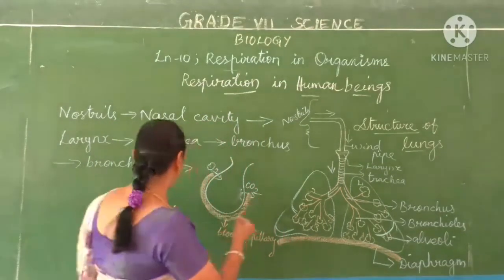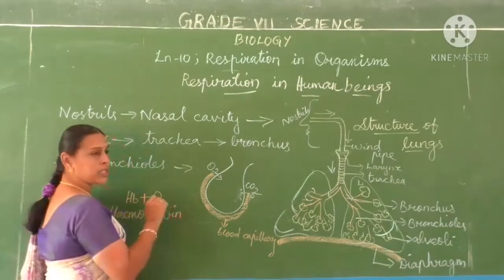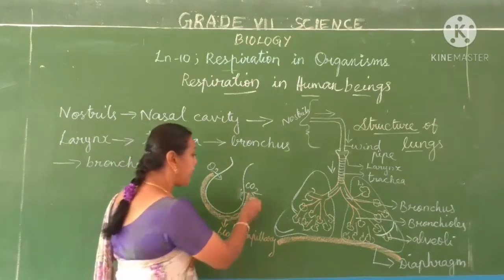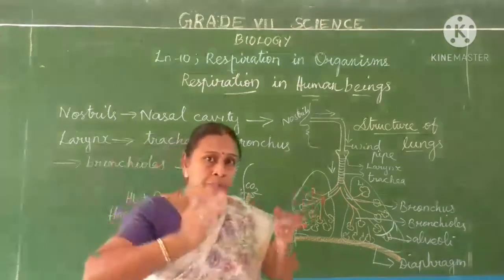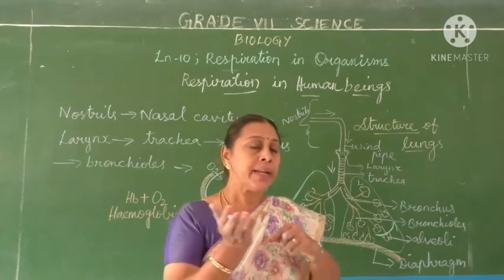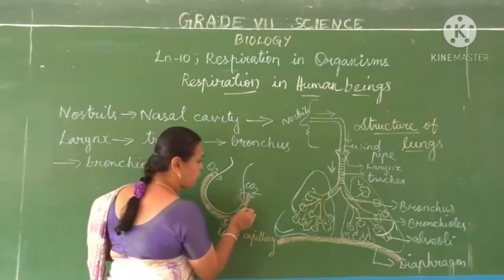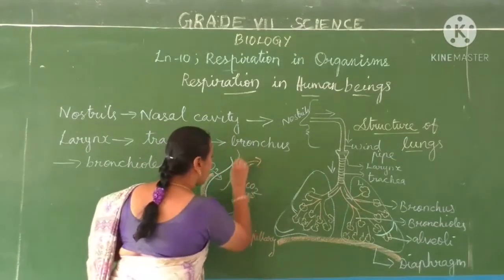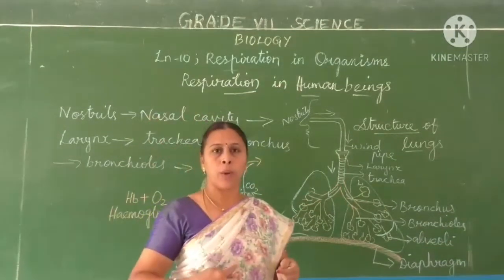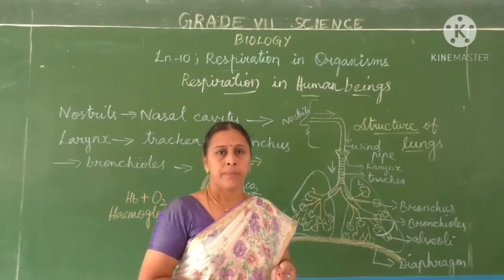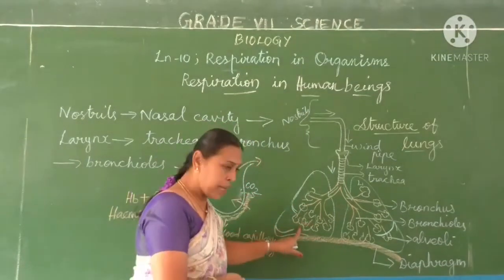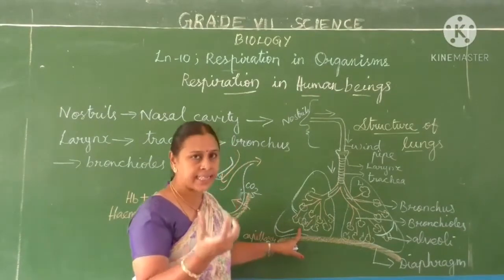That oxygen will be taken, and it will enter into this alveolus and it will be taken out. Through the blood it will circulate throughout the body and will be given out. So where does the exchange of gases take place? In the alveolus. That is called the air sacs.